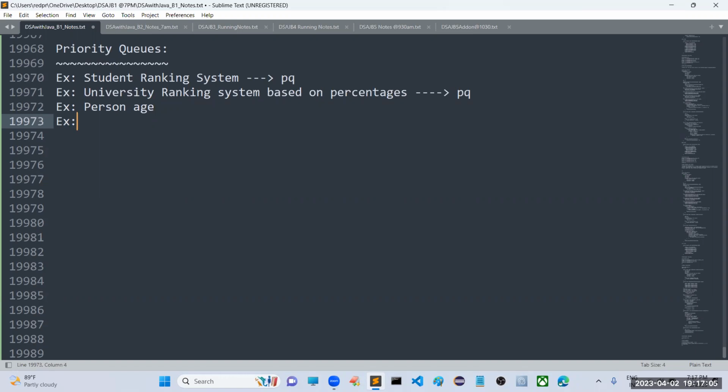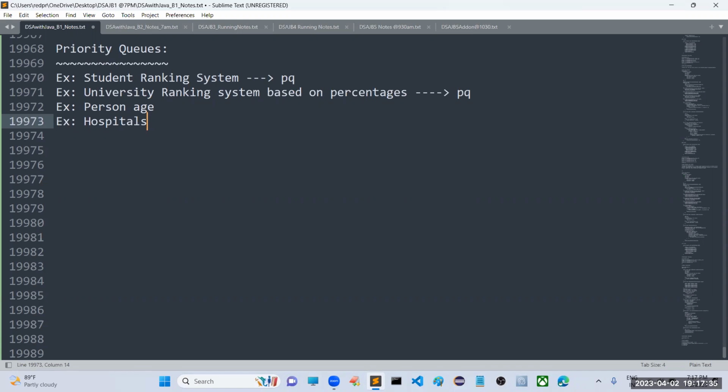Similarly, if you take hospitals, in hospitals also you can see the allocation of beds is based on some algorithm, based on the severity of the disease. For example, if a person is suffering from cold, fever, or headache, and then one accident person comes, to whom will they allocate a bed first?